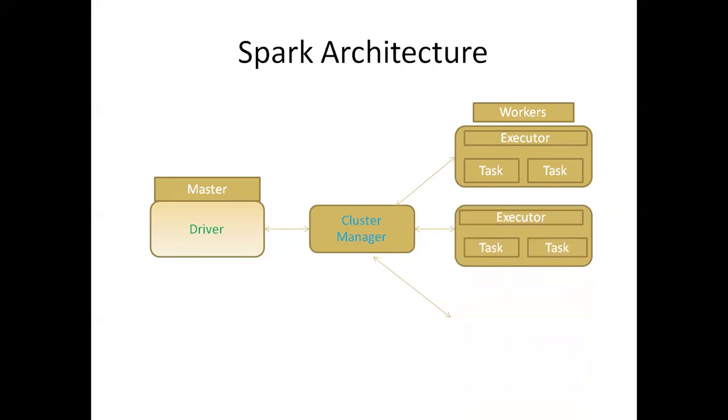And the executor subdivides it into small tasks, called tasks, for parallel processing on top of the data. Each task runs in a JVM. The memory processes and all we are going to see in the upcoming sessions. So this is the graphical representation of Spark architecture.